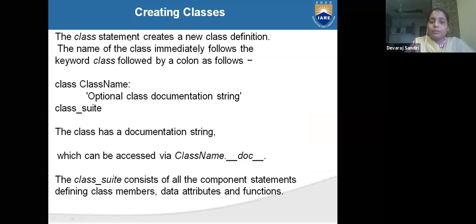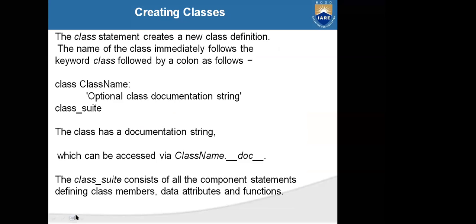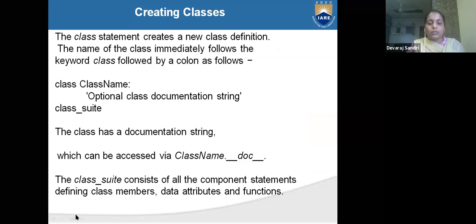The class statement creates a new class definition. The name of the class immediately follows the keyword class, followed by a colon.